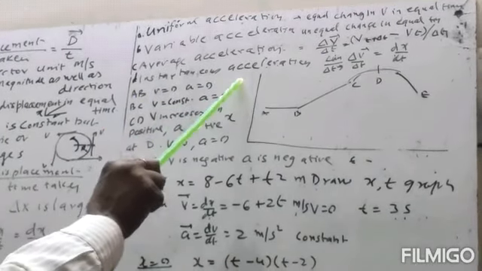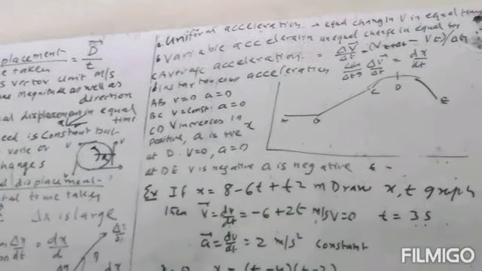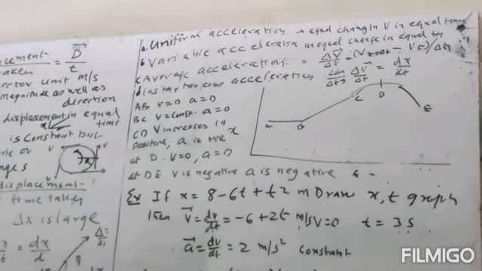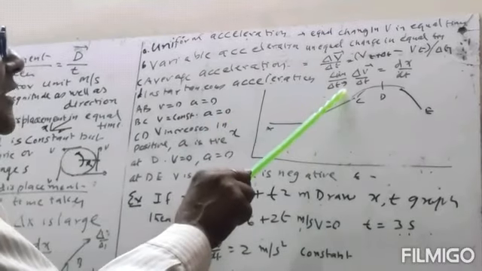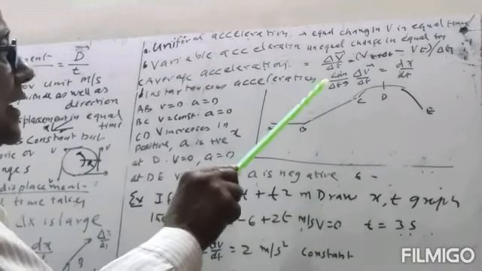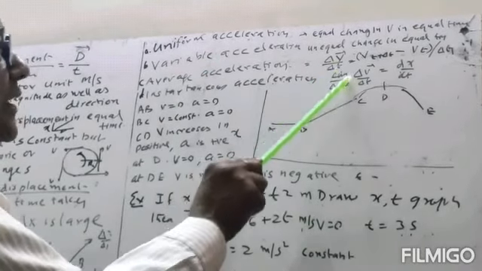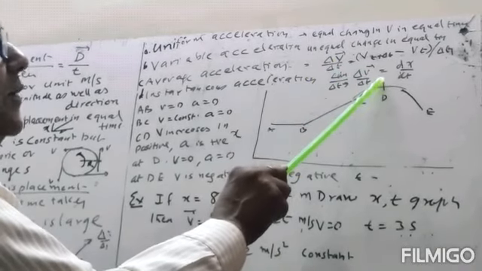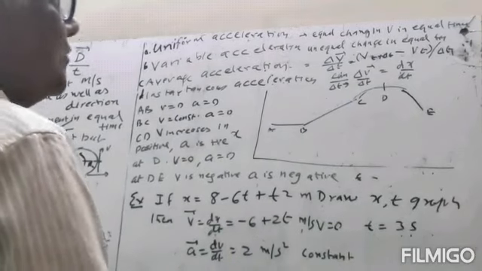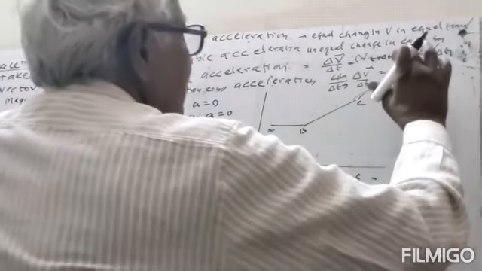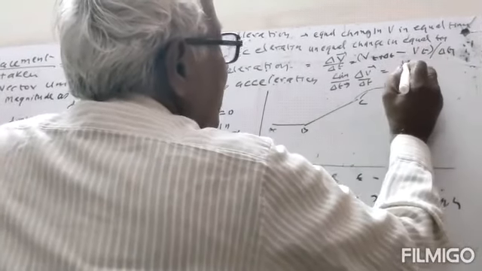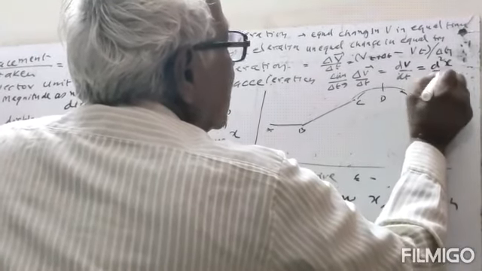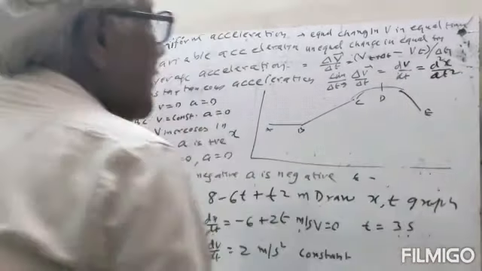And instantaneous acceleration. Instantaneous acceleration means acceleration at an instant or at a place. So here we take the limit delta t tends to 0 of the average acceleration. So limit delta t tends to 0 of delta v vector by delta t will be equal to dv by dt, or this is equal to d square x by dt square. So this will be the acceleration.